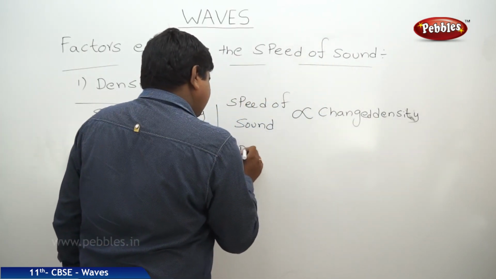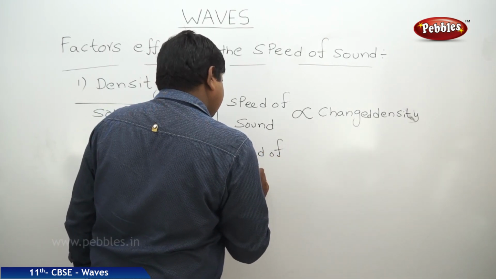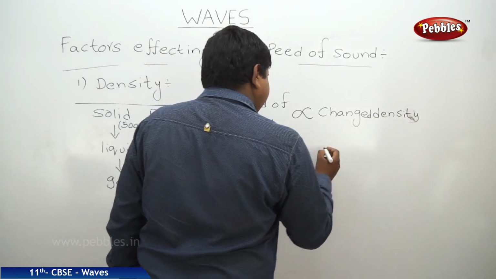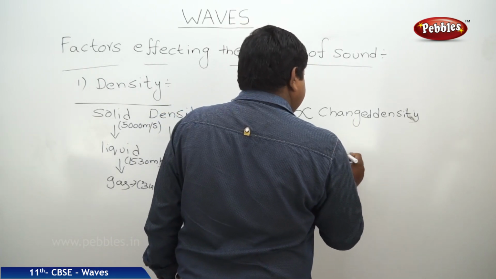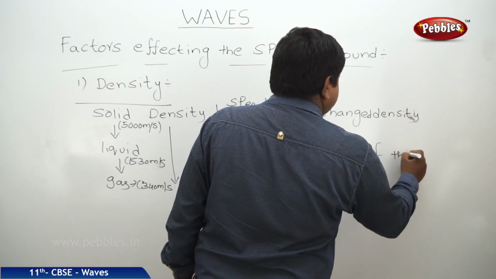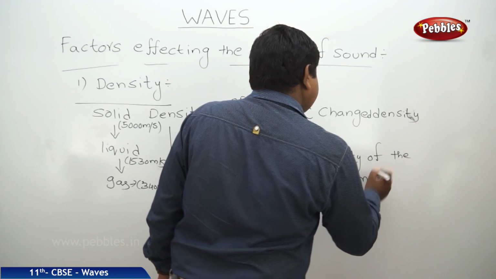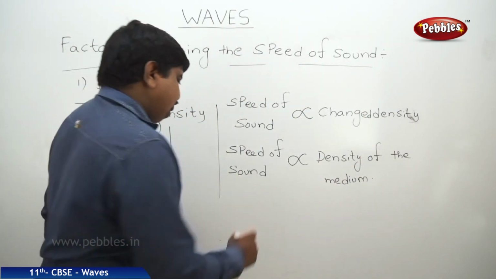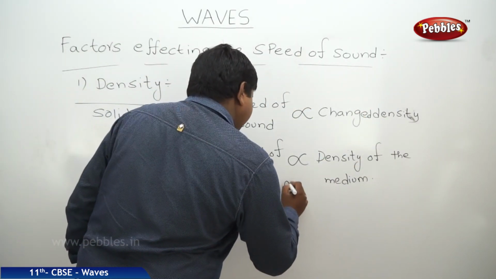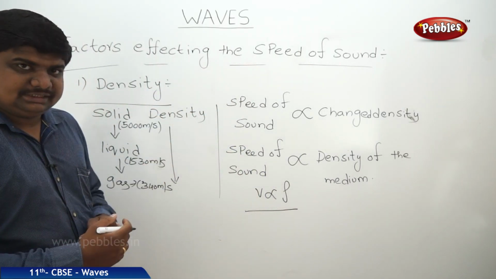So we can write that speed of sound is directly proportional to density of the medium, V is proportional to rho. This is one of the factors.